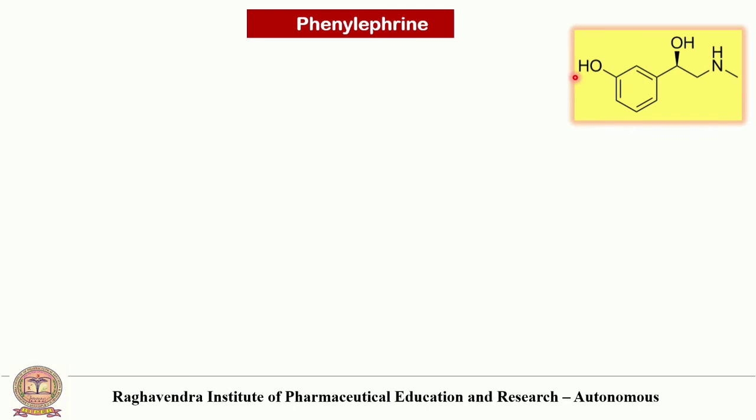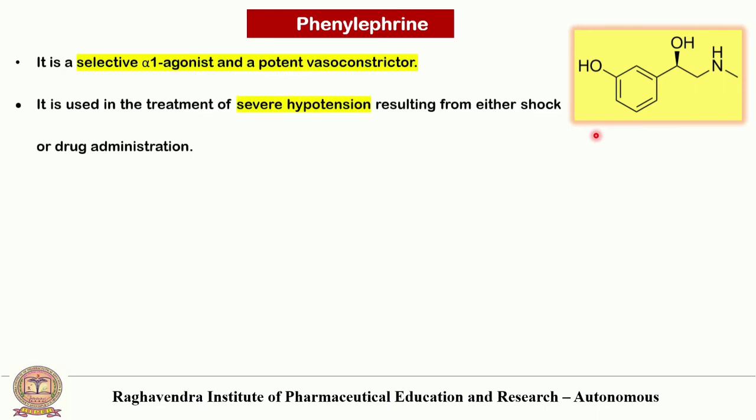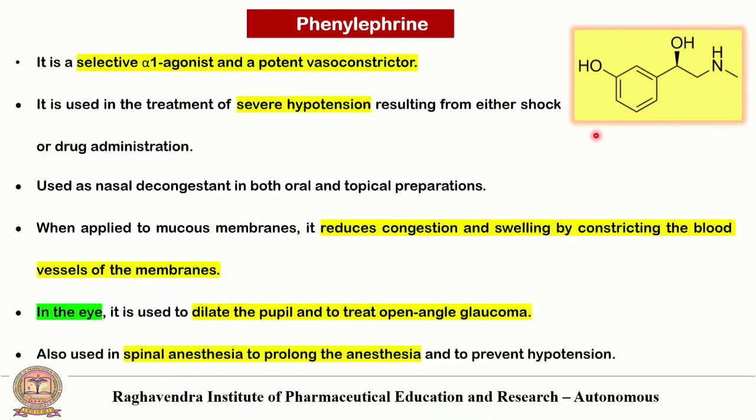This is the structure of phenylephrine. It differs from epinephrine only in lacking the para-hydroxyl group. It is orally active. The duration of action is twice that of epinephrine because of the lack of the catechol moiety, but it is less potent than epinephrine and norepinephrine. Phenylephrine is a selective alpha 1 agonist and potent vasoconstrictor. It is used in the treatment of severe hypotension.